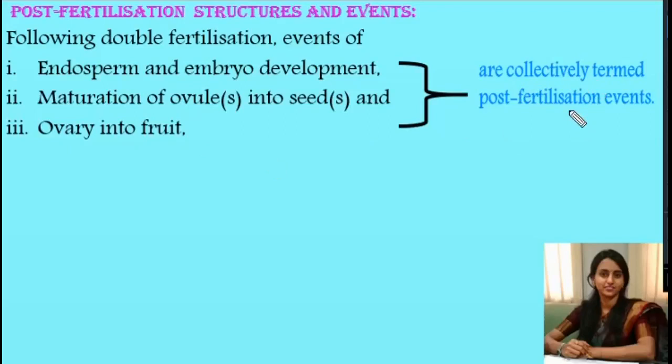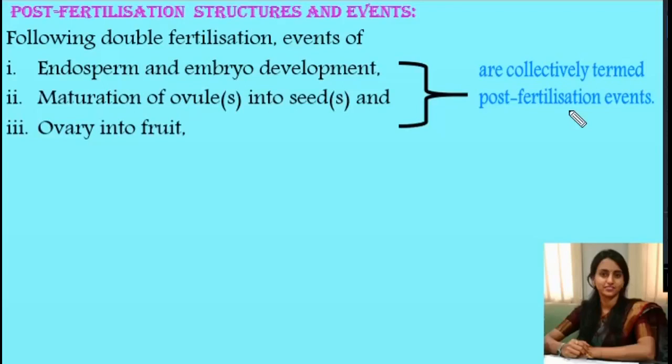Dear students, now the question comes to your mind: what is endosperm? After triple fusion, that is fusion of two polar nuclei and the nucleus of the male gamete, the primary endosperm nucleus is formed, whereas the central cell forms the primary endosperm cell.